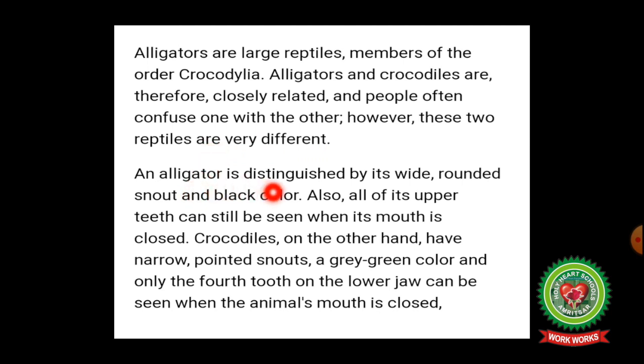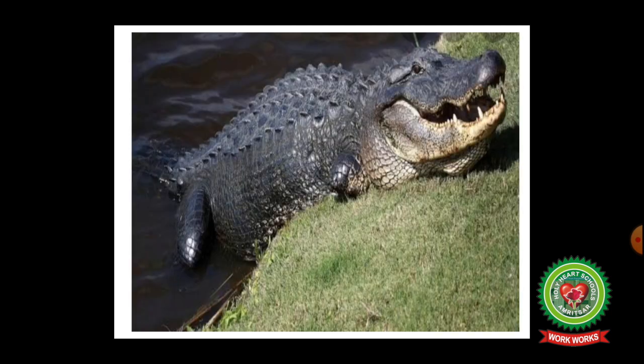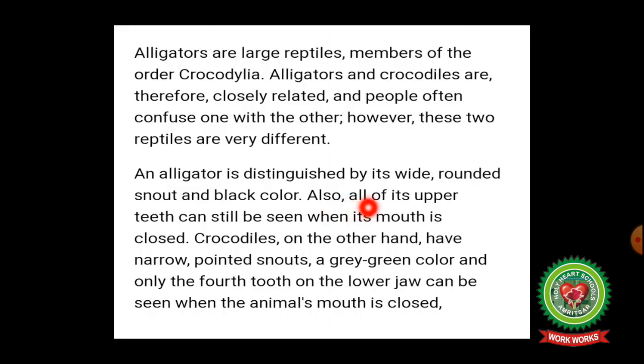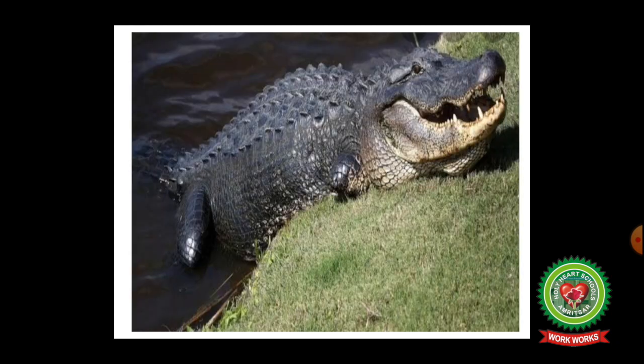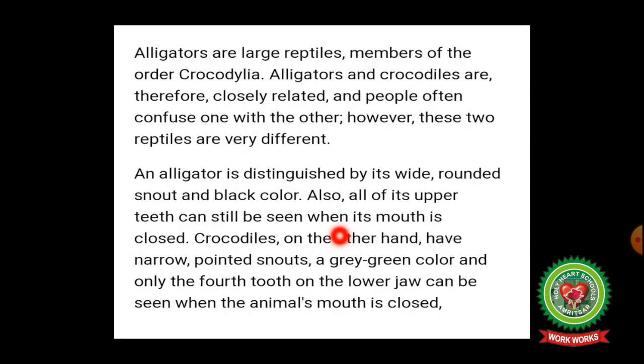An alligator is distinguished by its wide, round snout and its black color. Also, all of its upper teeth can still be seen when its mouth is closed. On the other hand, crocodiles have narrow pointed snouts, a grey-green color, and only the fourth tooth on the lower jaw can be seen when the animal's mouth is closed.